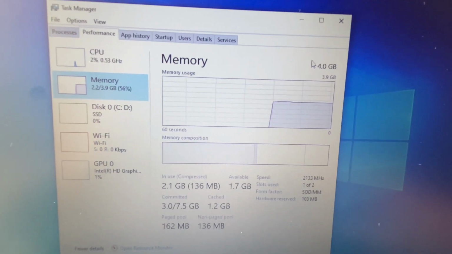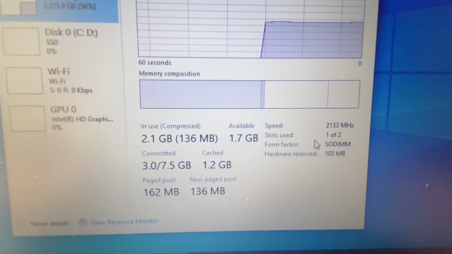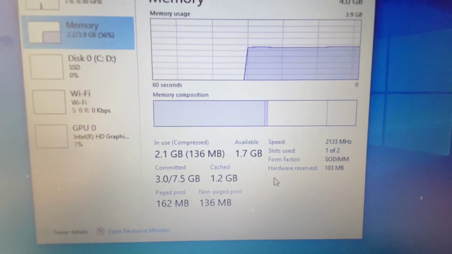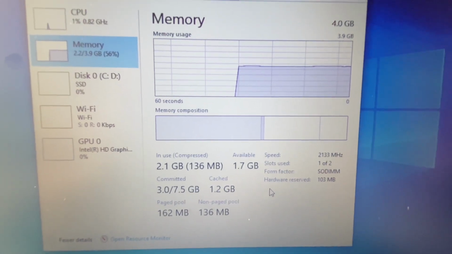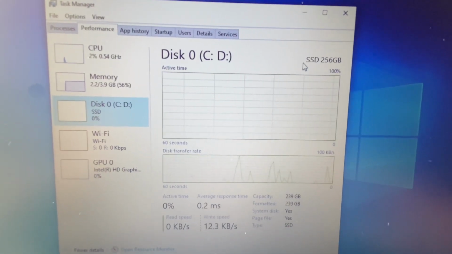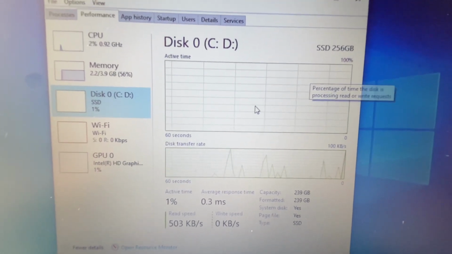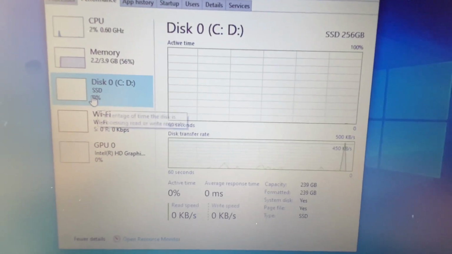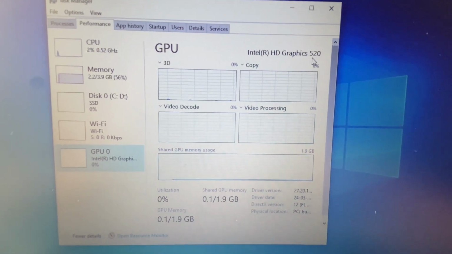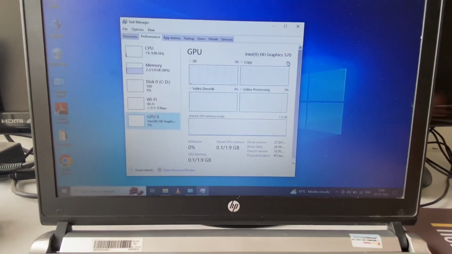So right now I'm using a 4 GB of RAM, and you can see this option slot used. So I have two slots and currently I'm using only one slot, so I have the option to use two physical memories. Now on the left side click on disk, and you can see I'm using a SSD of 256 GB. And if you want to check your graphic card, your graphic driver, on the left side click on this GPU option. So I have a Intel HD graphic 520. So this is the option to check your laptop configuration.